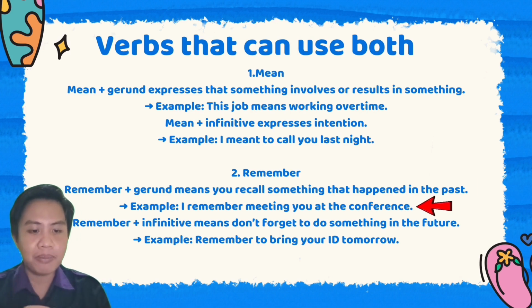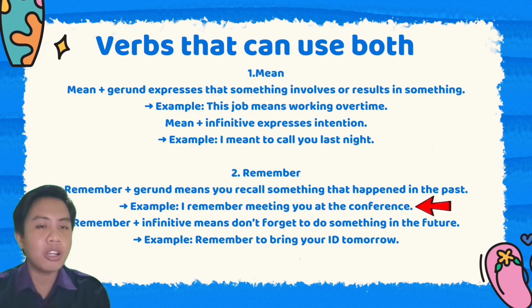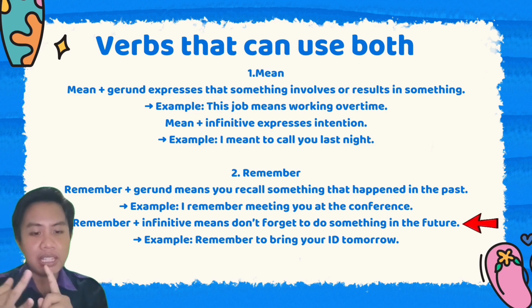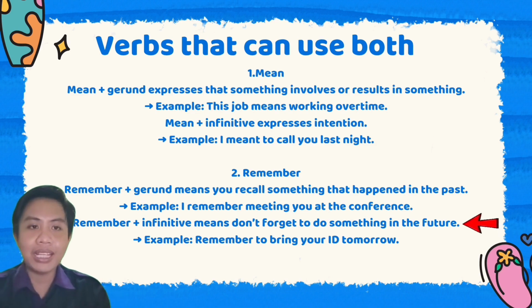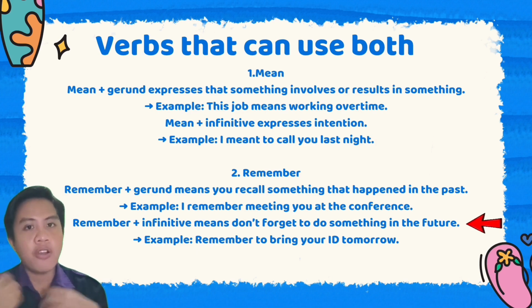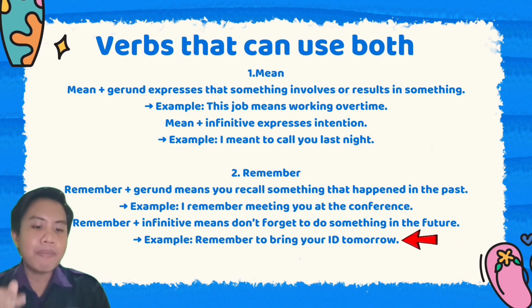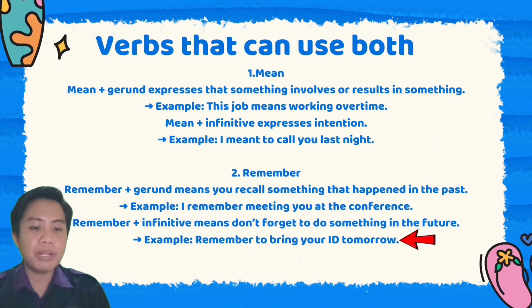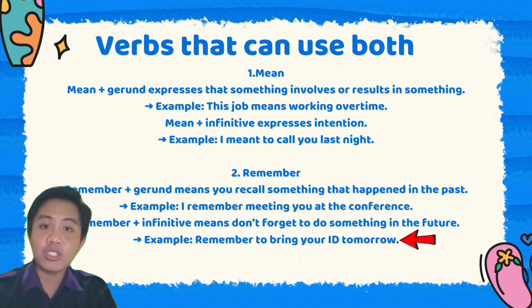And the next one is remember plus infinitive, which means don't forget to do something in the future. For example, remember to bring your ID tomorrow.